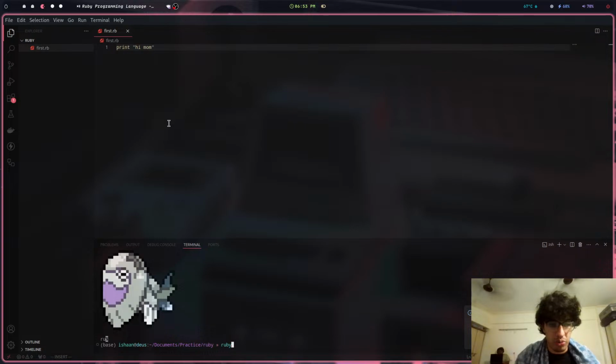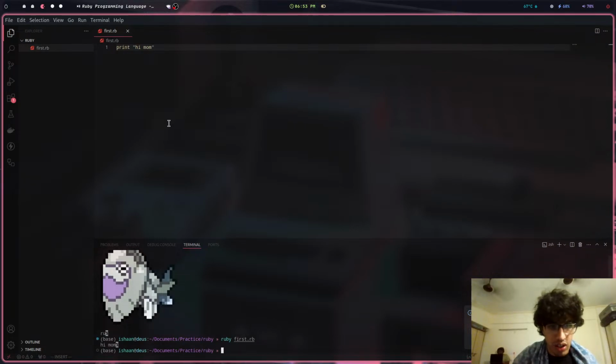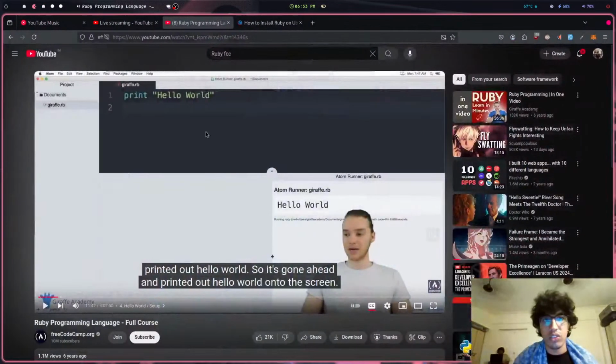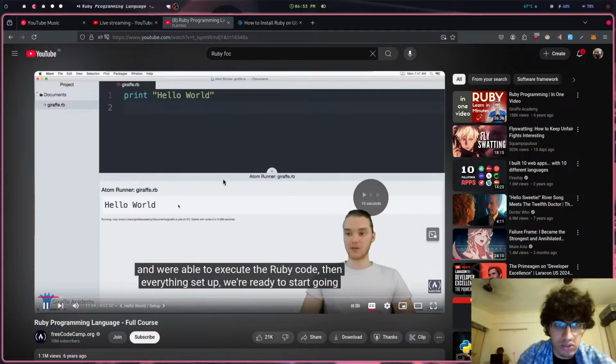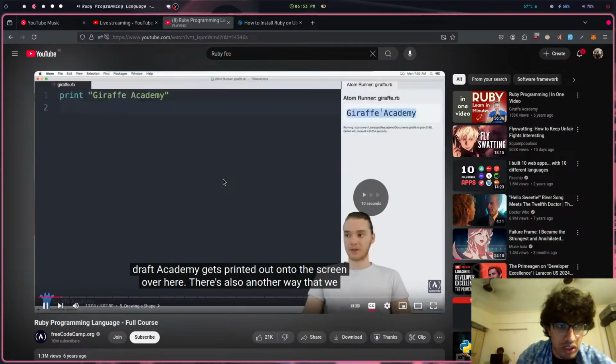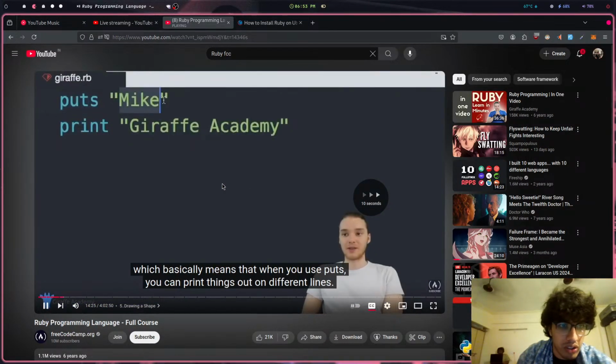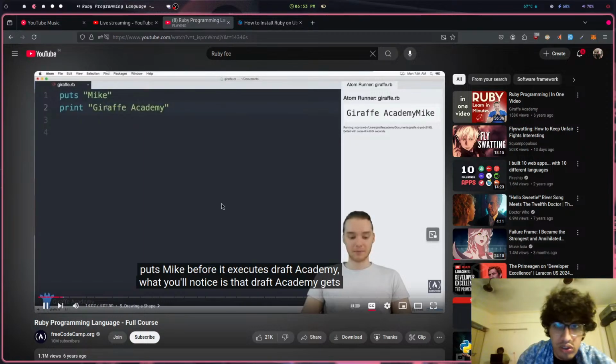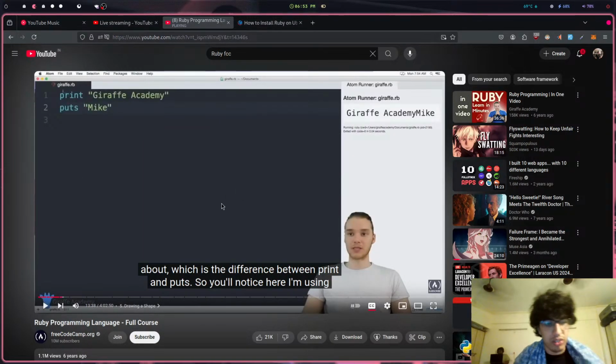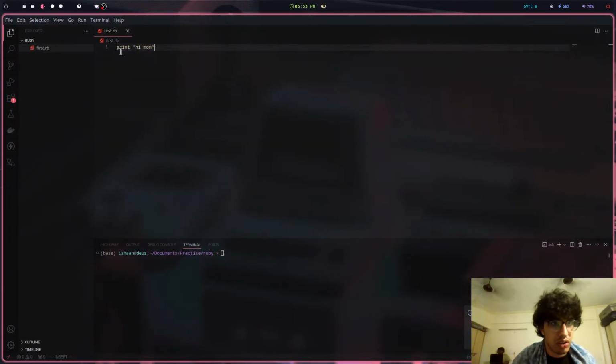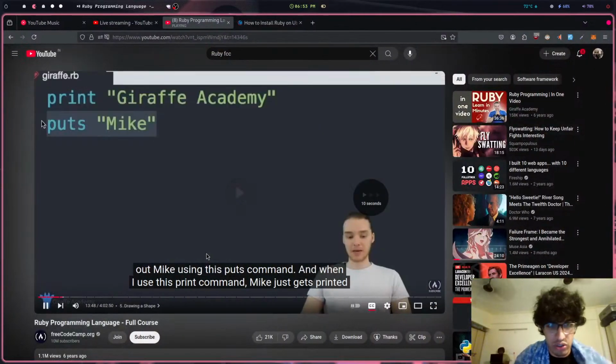So we go Ruby, and that works. So cool. Go ahead. Pretty awesome. Yeah, I can skip to the different blocks. puts. Because Draft Academy, you can talk about just, I guess puts is the same thing, huh? Let's try that again. Cool. So puts is like a better way of printing.